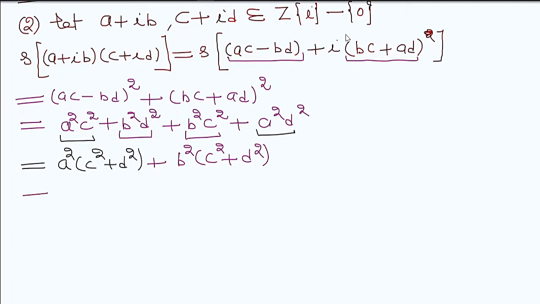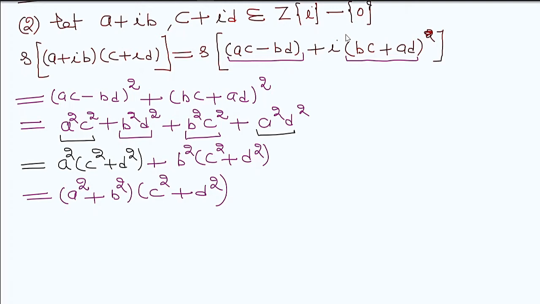Now this value can be written as (a squared plus b squared) into (c squared plus d squared). So also remember the delta variation of this concept. So we get these values.